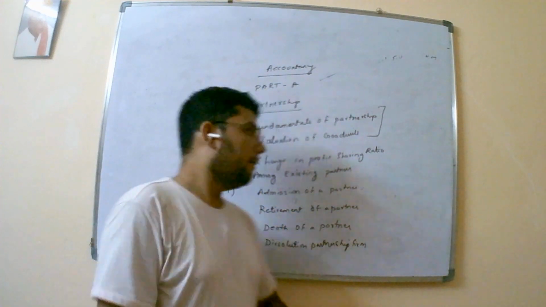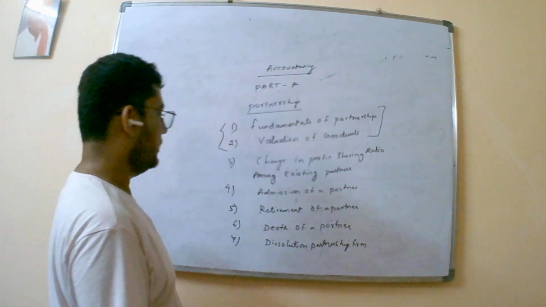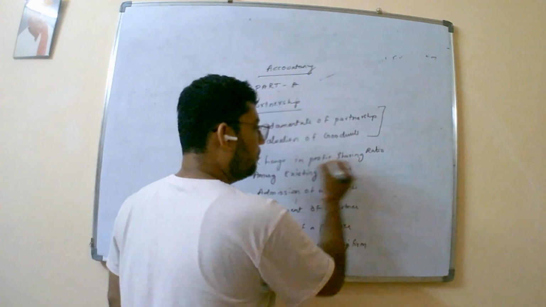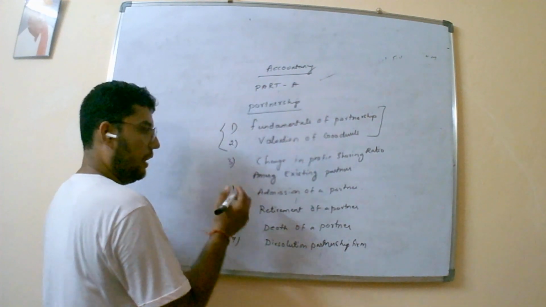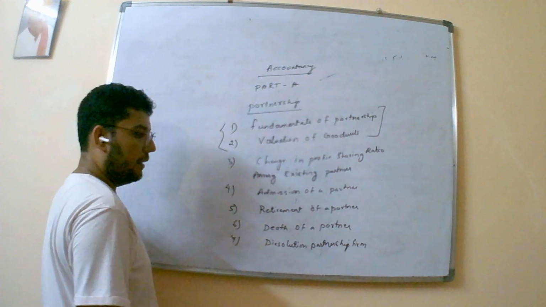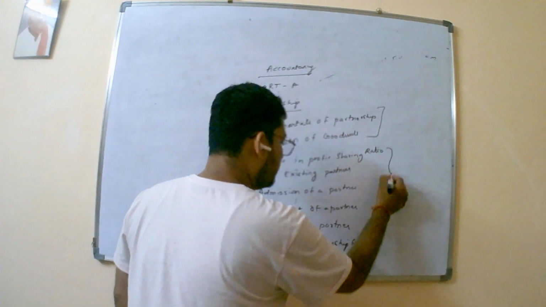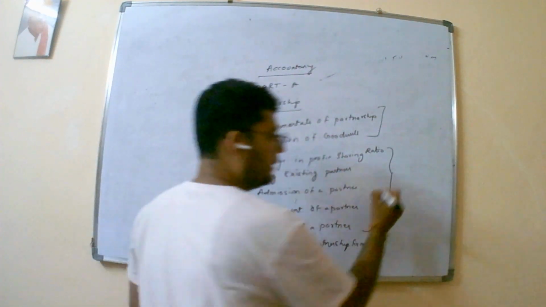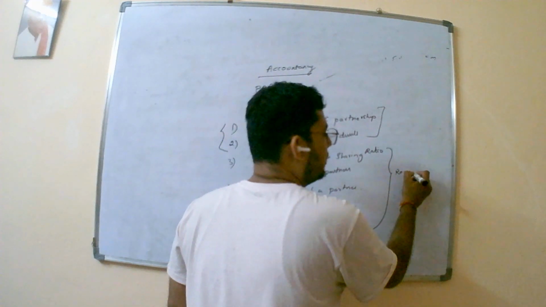How are you going to account? Basically, these are the situations: change in profit sharing ratio among existing partners, admission of a partner, retirement of a partner, death of a partner. These four chapters are considered to be reconstitution.